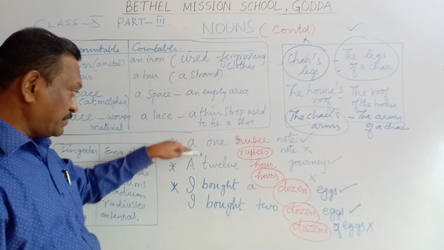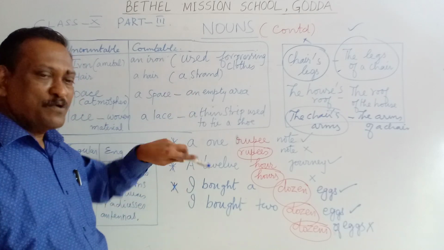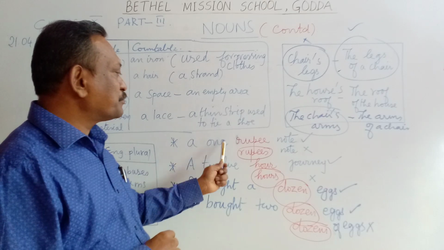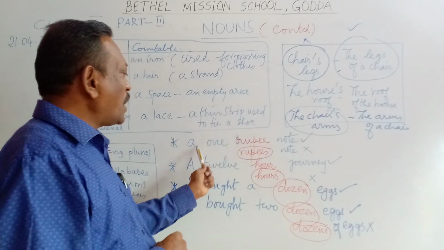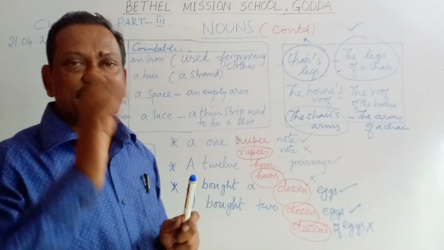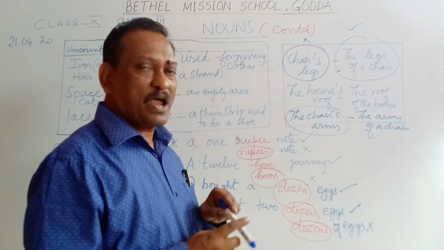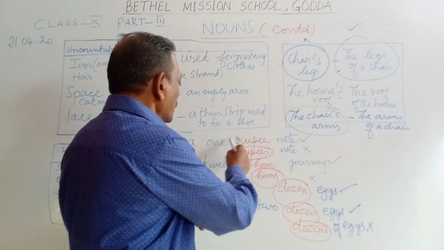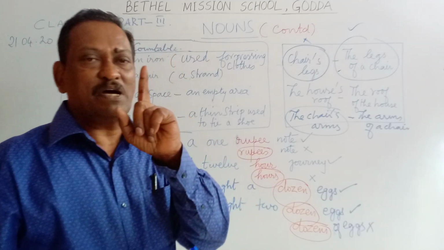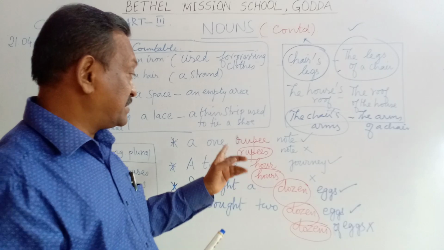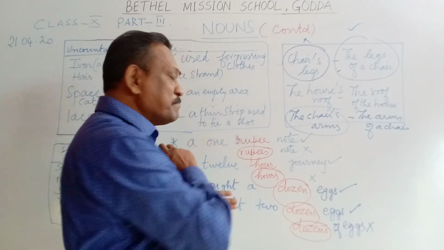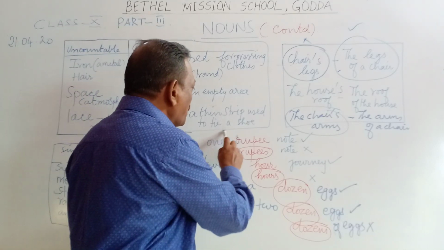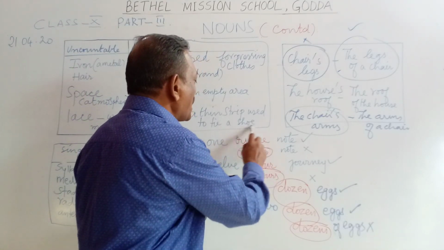Now coming back to the nouns once again, look at this expression: a 1 rupee note, a 1 rupees note. Which is correct? Obviously the first one. Why? Because 1 is a number, a number adjective, and after the number adjective you use a noun.